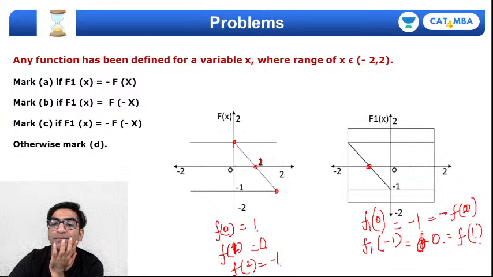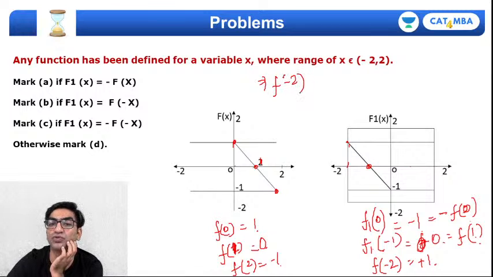and similarly f of, अगर मैं f of -2 कैलकुलेट करूं यहाँ पे, तो f of -2 is in fact equal to +1, right? Which means f of -2 is 1, which will be the negative of -1, minus of -1 लिखूंगा, तो ये बनेगा minus of f(2), right?